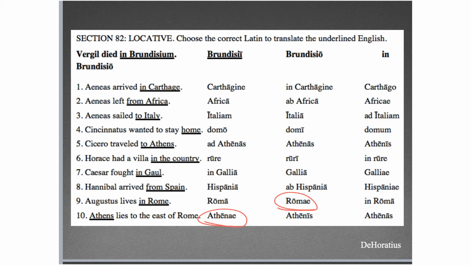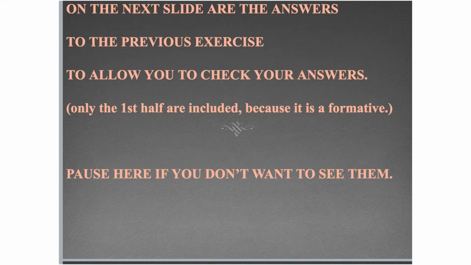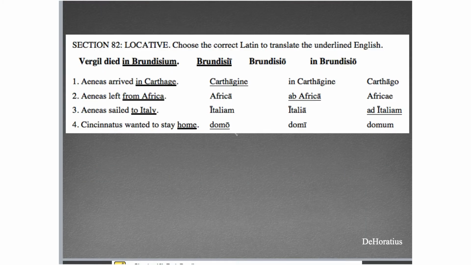All right, and then Hannibal arrived from Spain, not a city, town, or small island. So it will use the preposition. From is the ablative, and of course ab, so it's going to be ab Hispania. All right, I'll leave it for you. Here are some answers coming up.